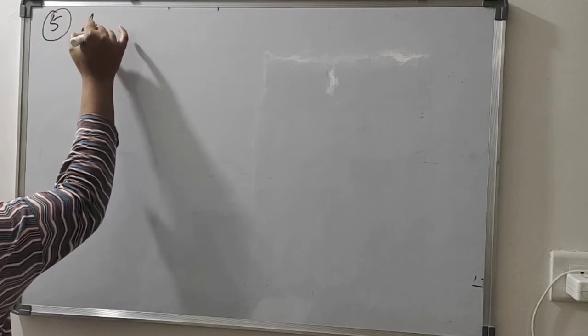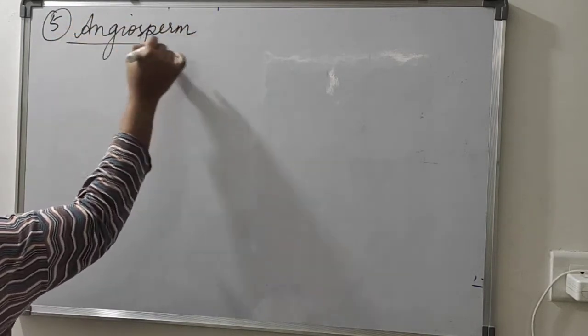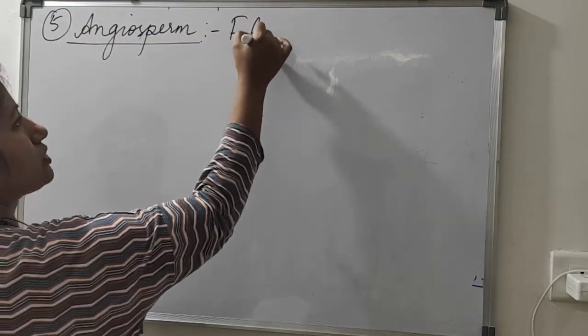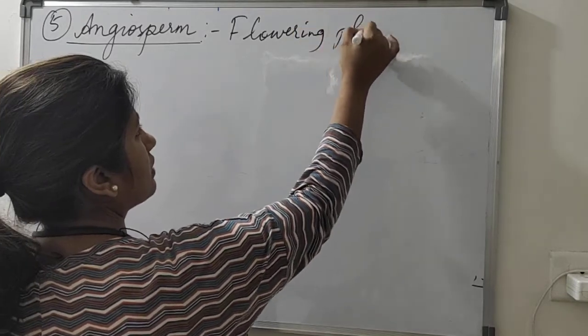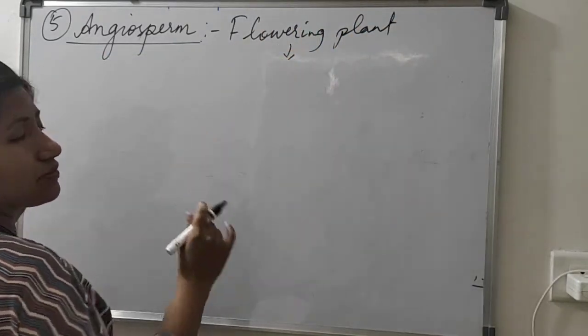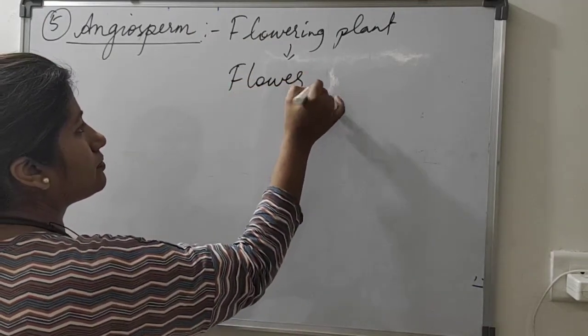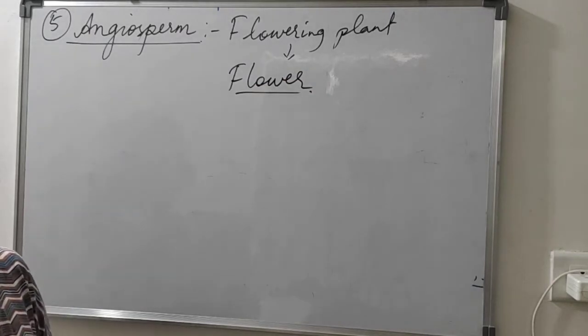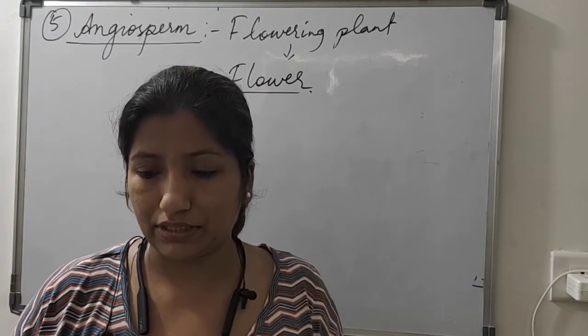The last major group, angiosperm, is the flower bearing plants, the major group of flowering plants, and they have a special structure which bears the male organ and female organ, which we call a flower. The flower bears the male organ and female organ, which we call stamen and pistil.